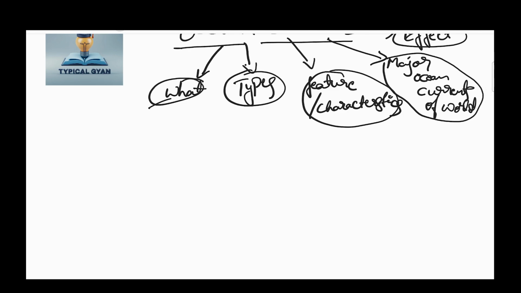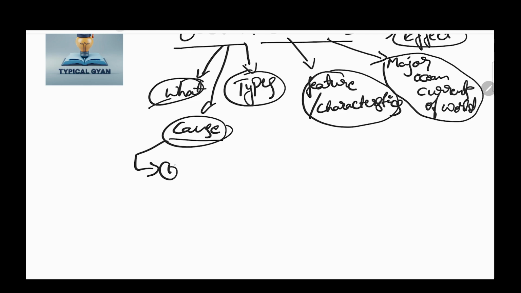Another approach is causes of ocean current. What is the cause for the ocean current? Mainly, there are four causes for ocean current. First thing, heating by solar energy.